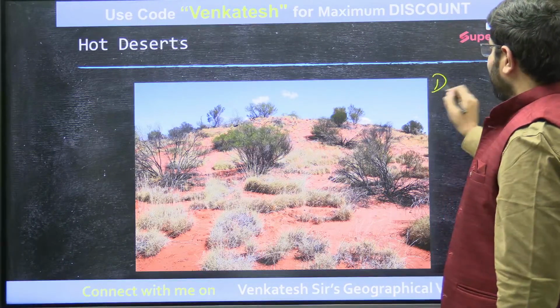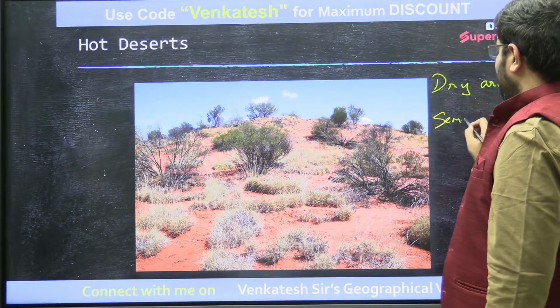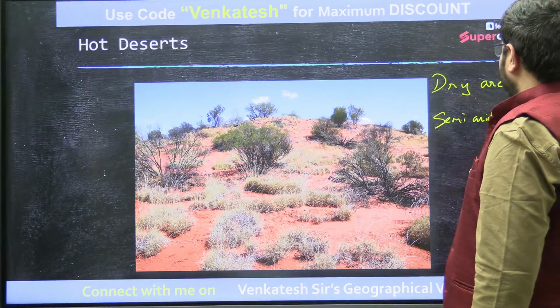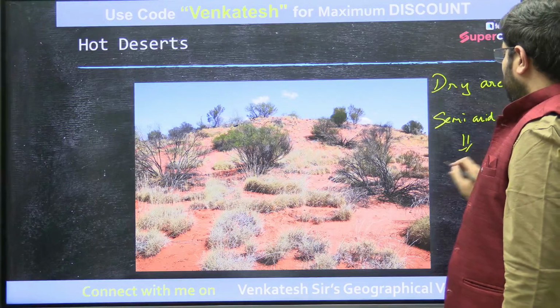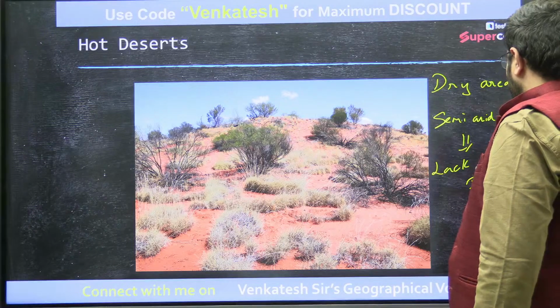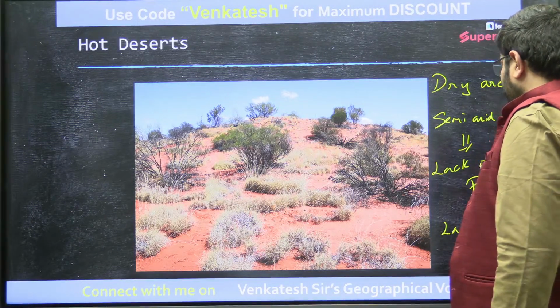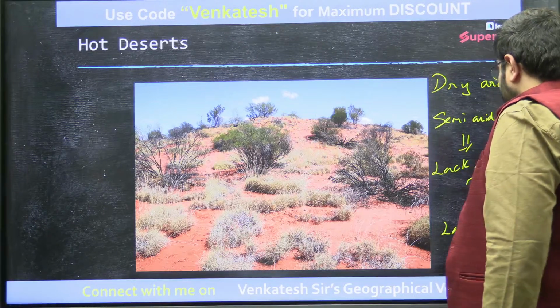A dry area, semi-arid area with lack of precipitation, and obviously with these things, lack of vegetation.